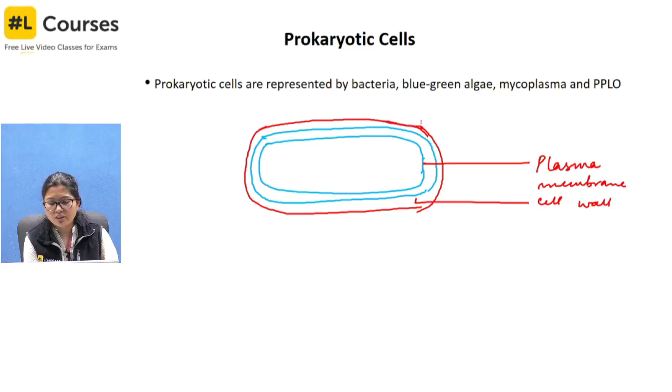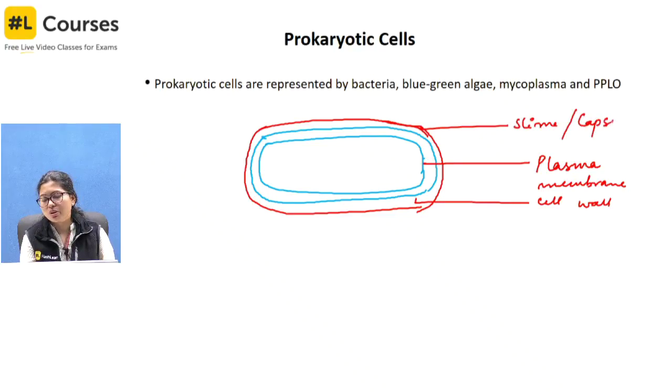So I am not going into detail into that. So it can be either a slime layer, or it is a capsule. Generally the pathogenic bacteria are capsulated, when the slime becomes hard and tough.